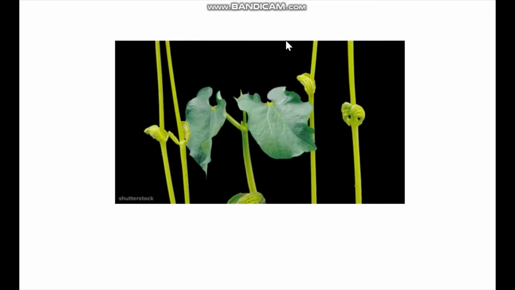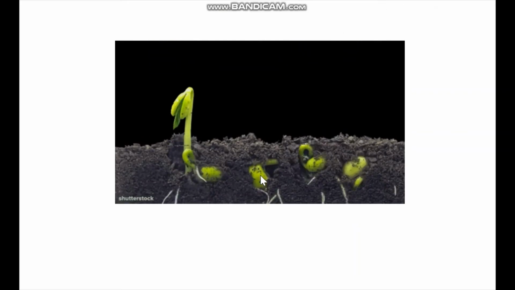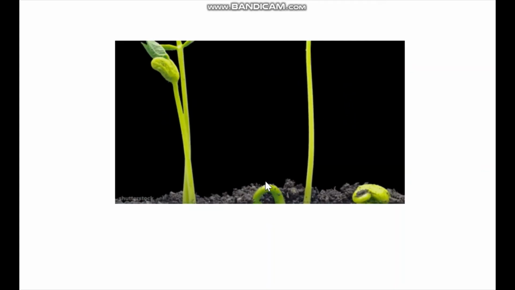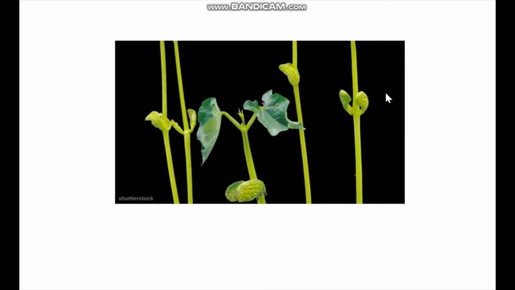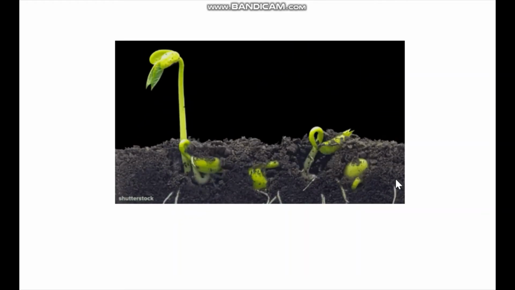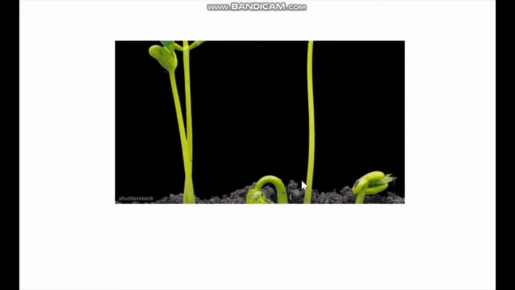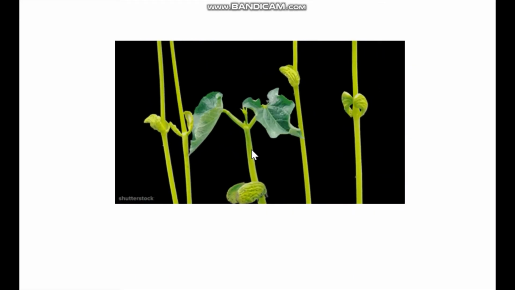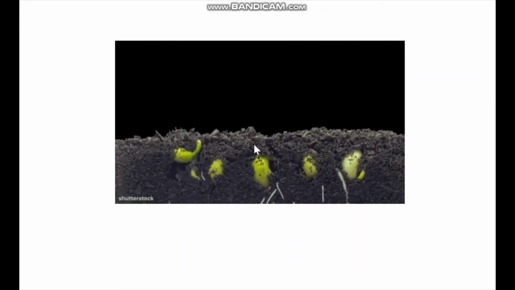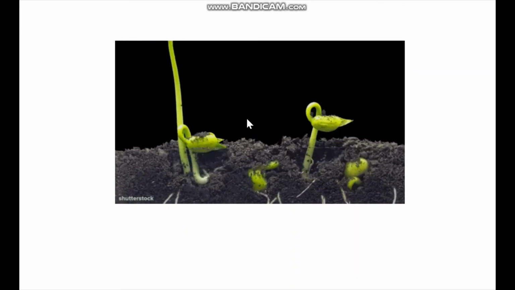So here we have plants that are starting from seeds, and this is a time-lapse image, which means that it is not going according to real time, it is fast forwarded by a number of times. So we can see that the seed initially becomes a small shoot, which then grows up and it is developing leaves and is becoming a full-grown plant.